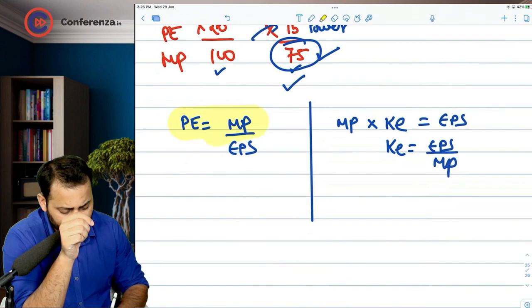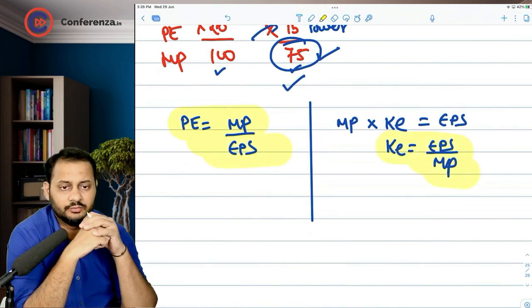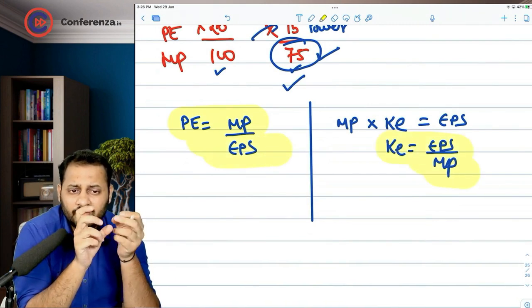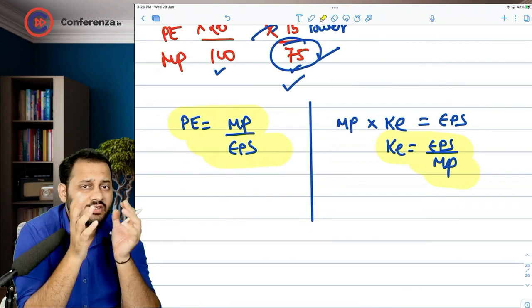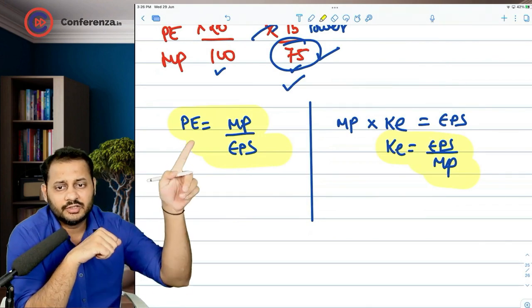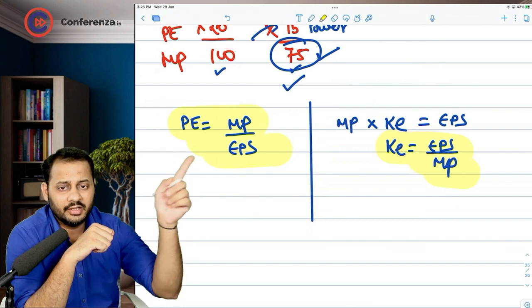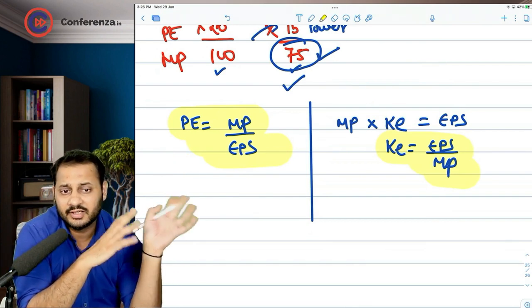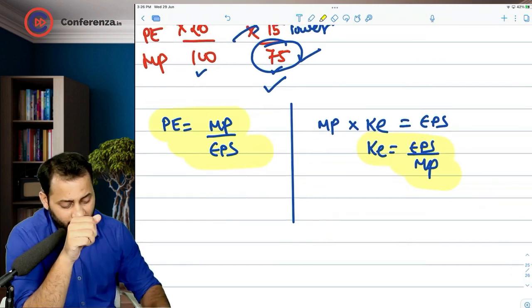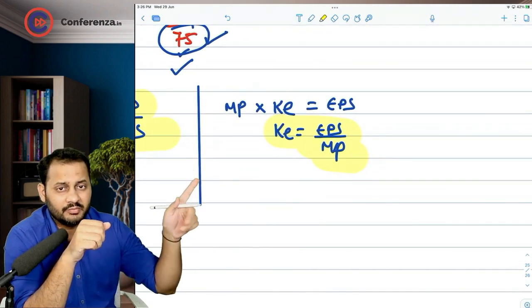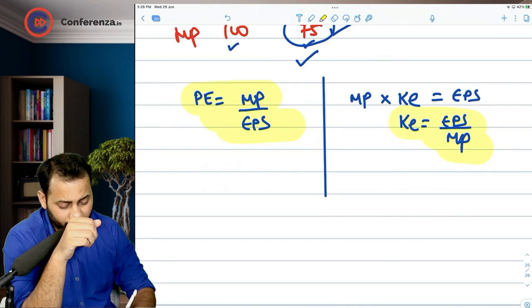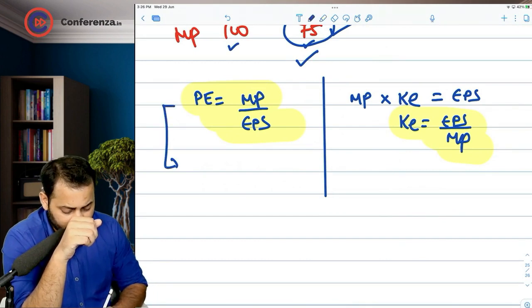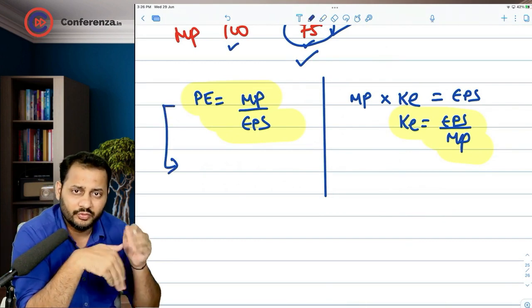Now you compare this formula and this formula. You will see both the formulas are exactly inverse of each other. In this formula, market price is in the numerator, EPS is in the denominator, and exactly the reverse is the case in the second formula, where EPS is in the numerator and market price is in the denominator. Now what you do is, you just convert any one formula into its inverse.